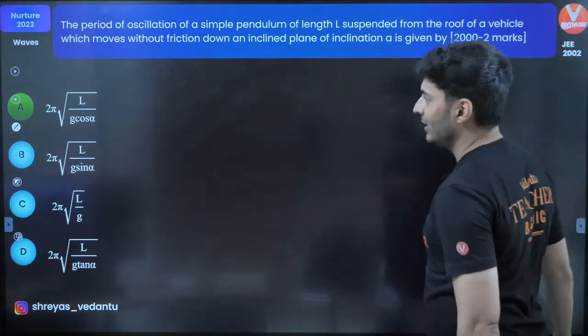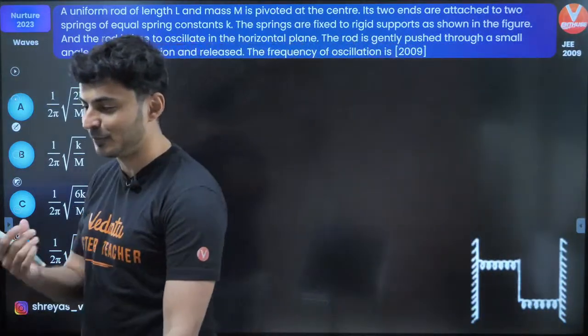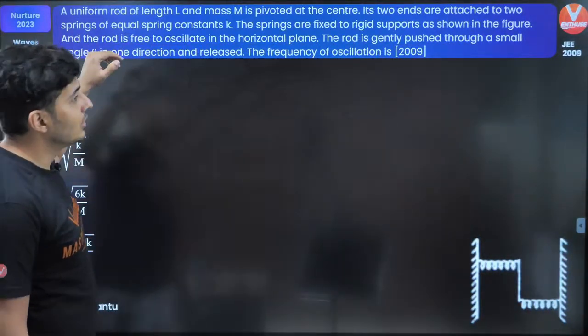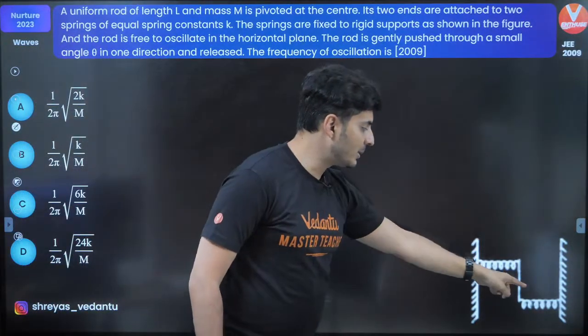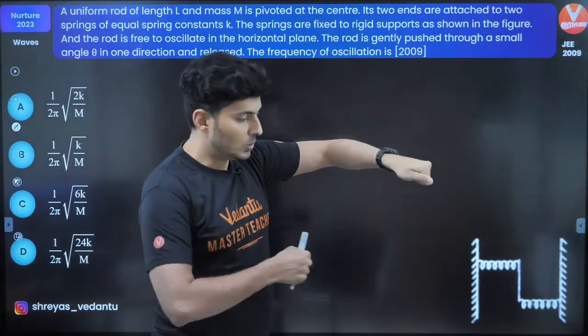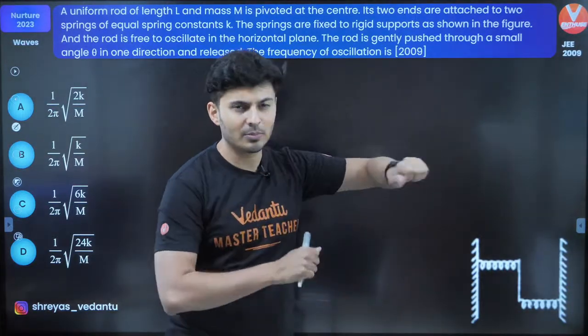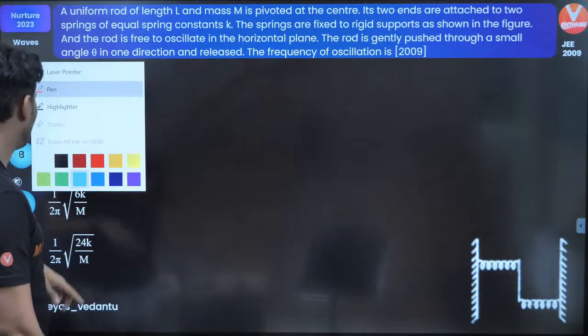Perfect. Great. Let's move to the next question coming up on your screen. This was asked in 2009. There is a rod, it's hinged, two springs, constant K. You rotate it, leave it, it oscillates. Beautiful question, and let's see how to solve this.